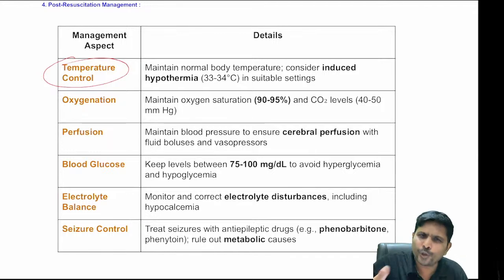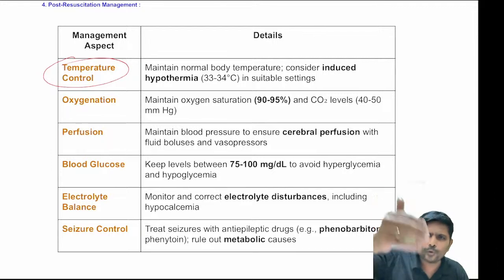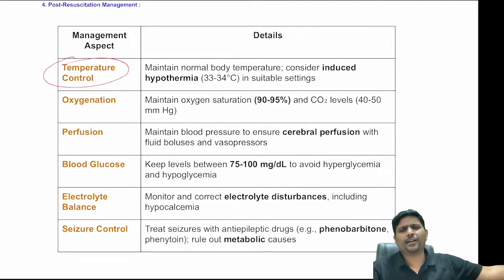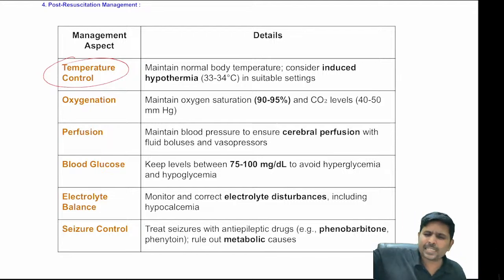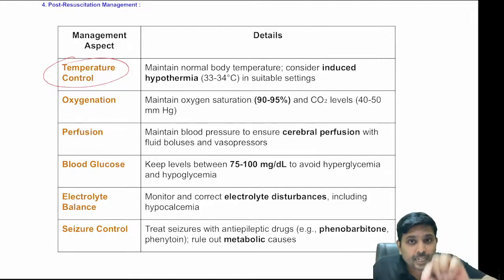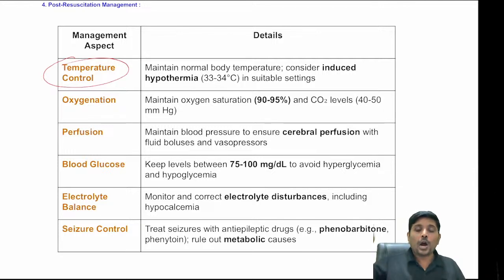In HI stage 1, do you need to reduce the temperature of the child? No, it is going to recover on its own. In HI stage 3, whatever you do, there will be some kind of injury. In HIE stage 2, you can save about 20% of children. How are you going to save the 20% of children?